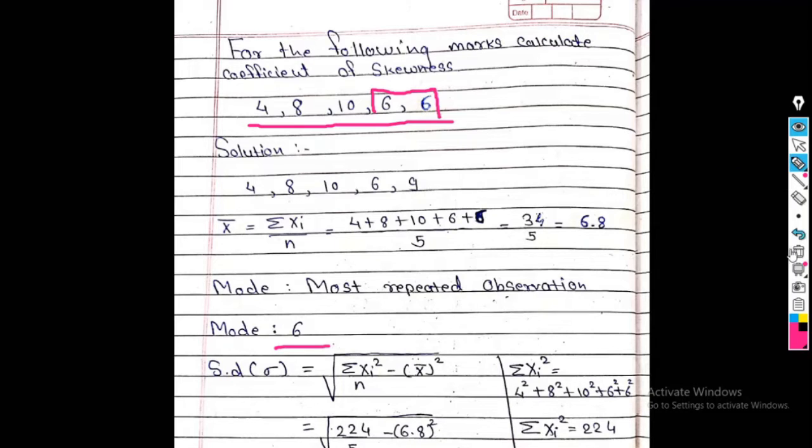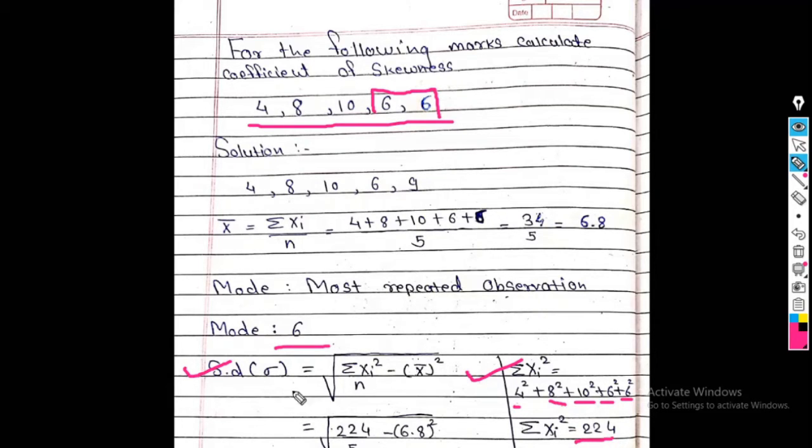Now next I find the third value, the standard deviation. The formula is under root summation xi square upon n minus x bar square. Now first I find here summation xi square. So what is it? It is individual observation square, that is 4 square plus 8 square plus 10 square plus 6 square plus 6 square. So what is the answer?